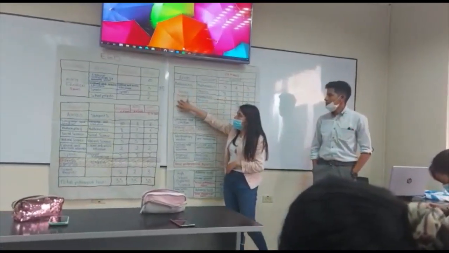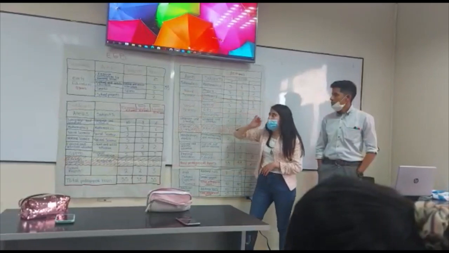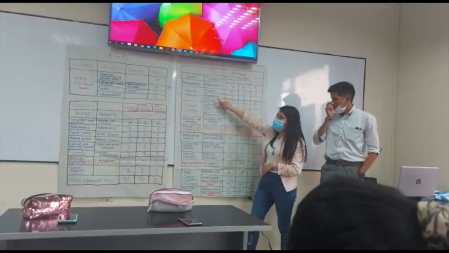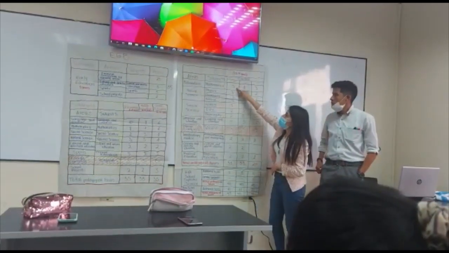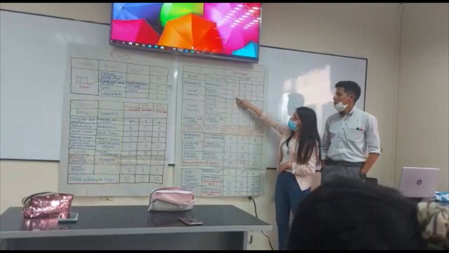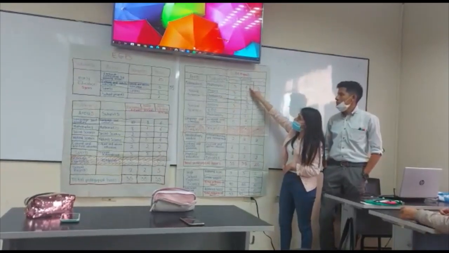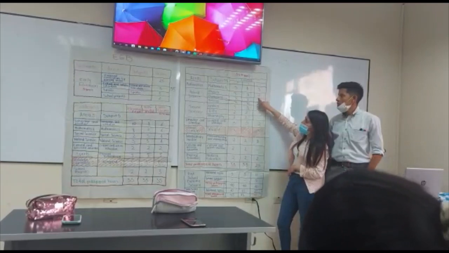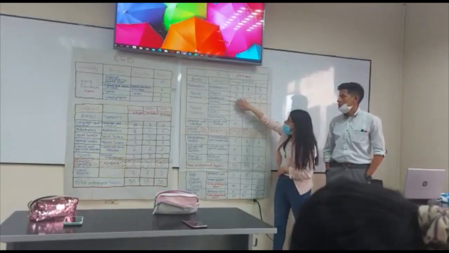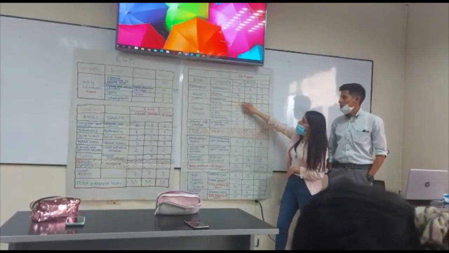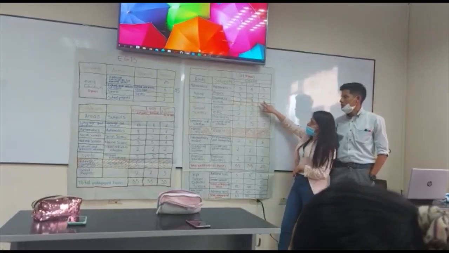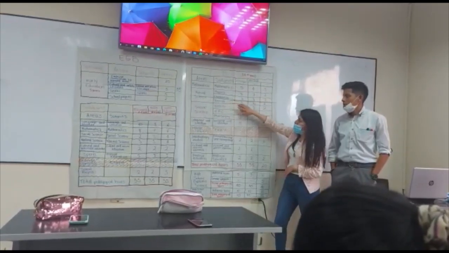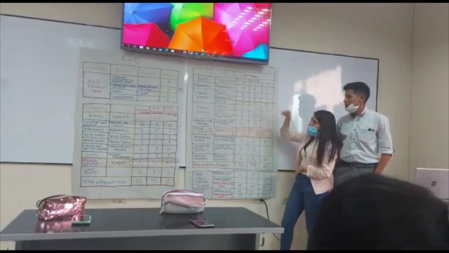The area natural science, we have 3 subjects: physics, chemistry, and biology. For physics, first is 3, second 3, and third 2 hours. For chemistry is 2, 3, and 2 hours. And for biology 2, 2 hours.